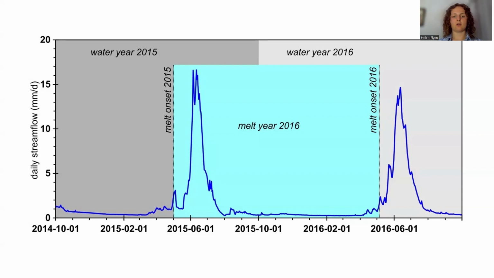We calculated baseflow using flow duration curves, but also proposed the use of a melt year. The melt year is defined from the onset of melt in the spring to the next onset of melt the following spring. This approach allows us to use flow duration curves to derive baseflow with values from the same melt season.